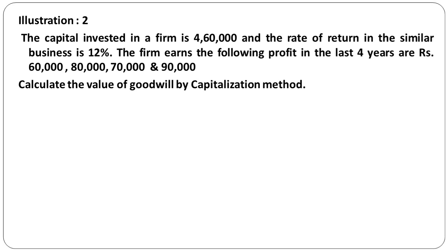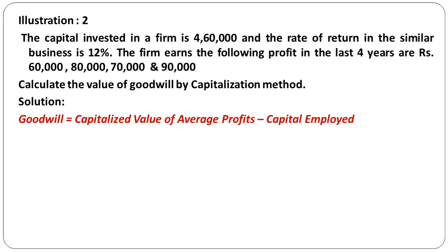The capital investment in the firm is 4,60,000 and the rate of return of a similar business is 12%, that is NRR. A firm earns the following profits for the last 4 years: 60,000, 80,000, 70,000, 90,000 respectively. Calculate the value of goodwill by the capitalization method. So in this case we can calculate the goodwill by the capitalization of average profits method. The solution will be: goodwill is equal to the capitalized value of average profit minus capital employed. Then, the formula we have put, and we need to do the working notes. Under working notes, first we'll calculate average profit.